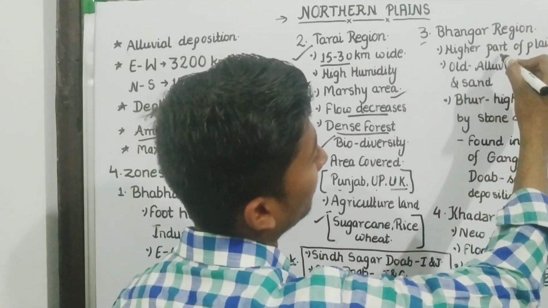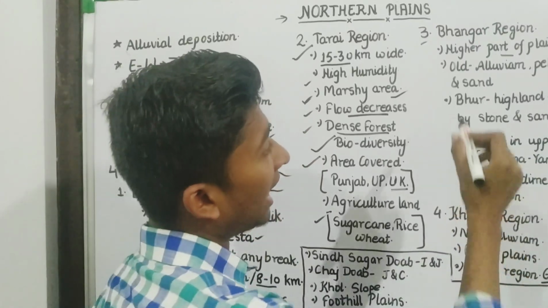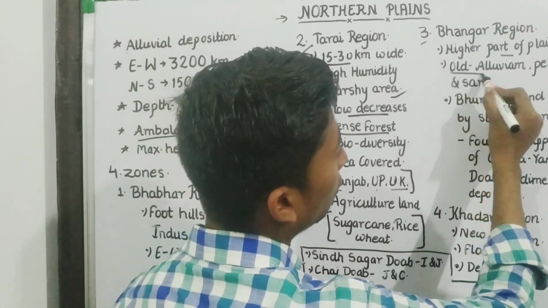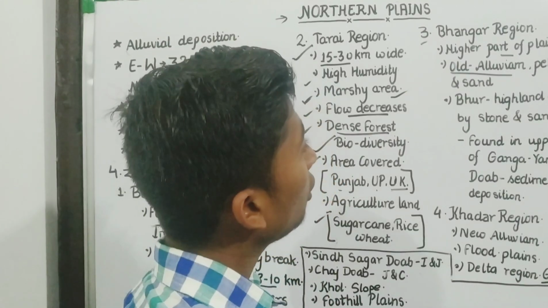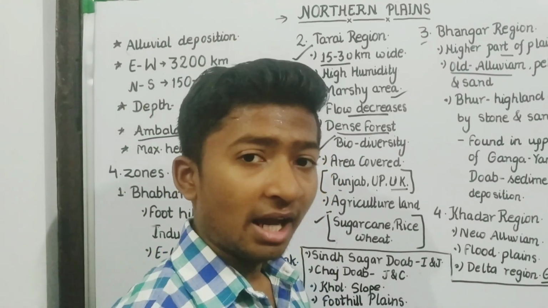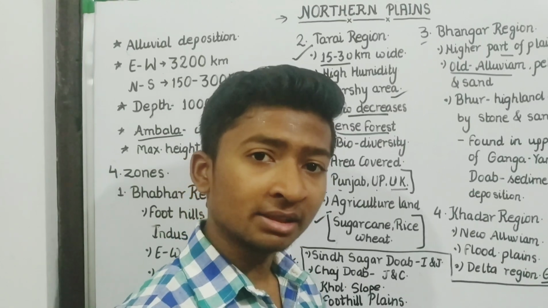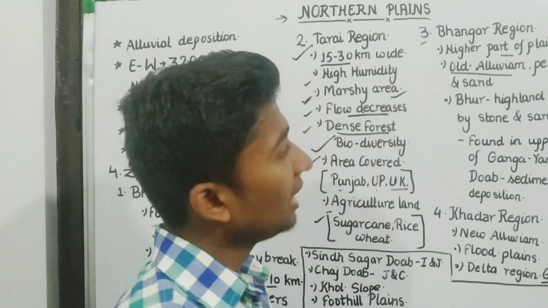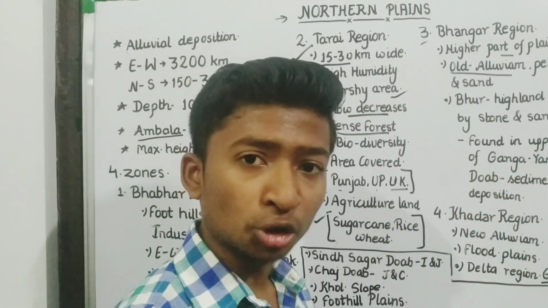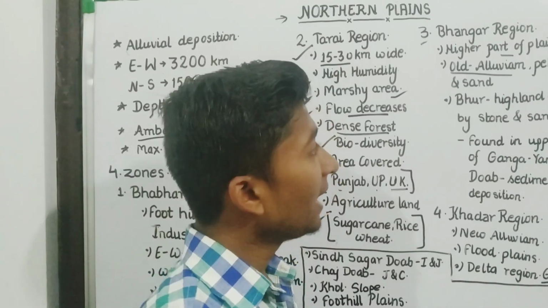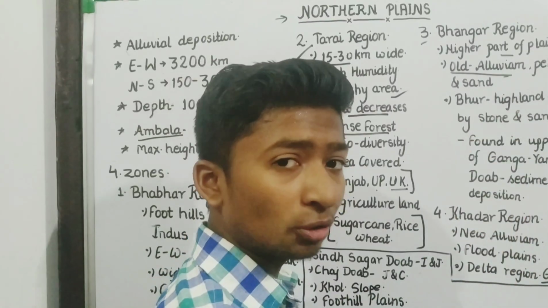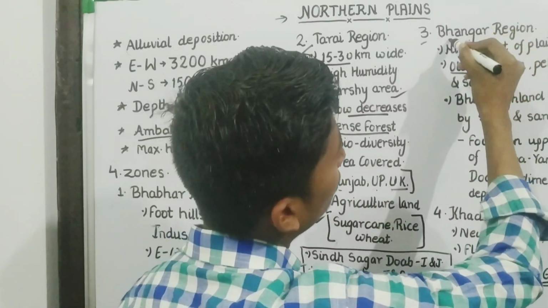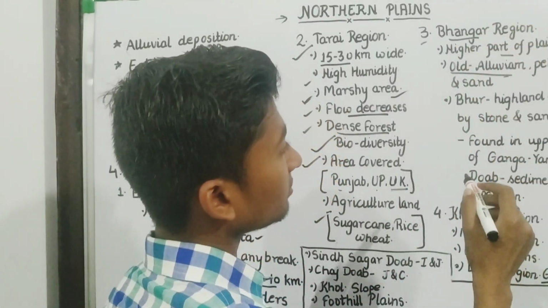They are the higher part of the plains, and there will be old alluvial soil. Why old? Because flood cannot reach, and only flood can bring the alluvial soil. If alluvial soil is not able to reach, then there will be old alluvial soil only. That region is known as the Bhangar region.